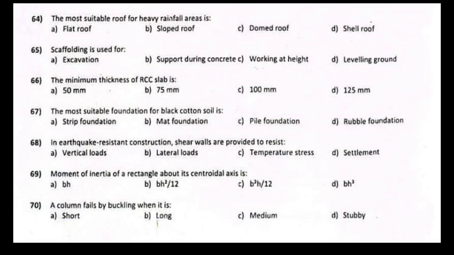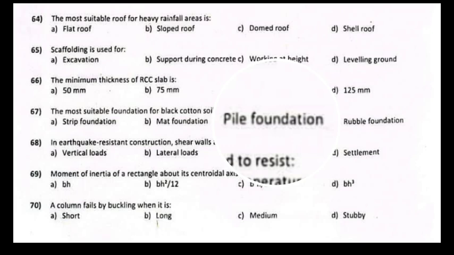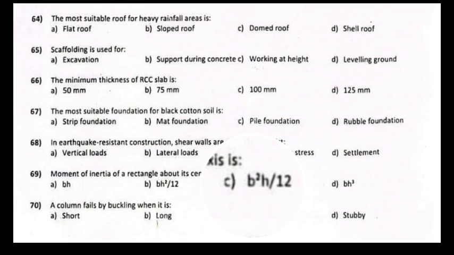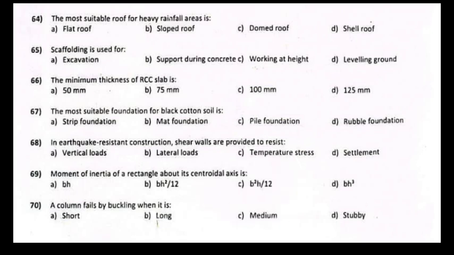Question 67. The most suitable foundation for black cotton soil is. Answer: C. Pile foundation. Question 68. In earthquake-resistant construction, shear walls resist. Answer: B. Lateral loads. Question 69. Moment of inertia of a rectangle about its centroidal axis is. Answer: C. bh³/12. Question 70. A column fails by buckling when it is. Answer: B. Long.